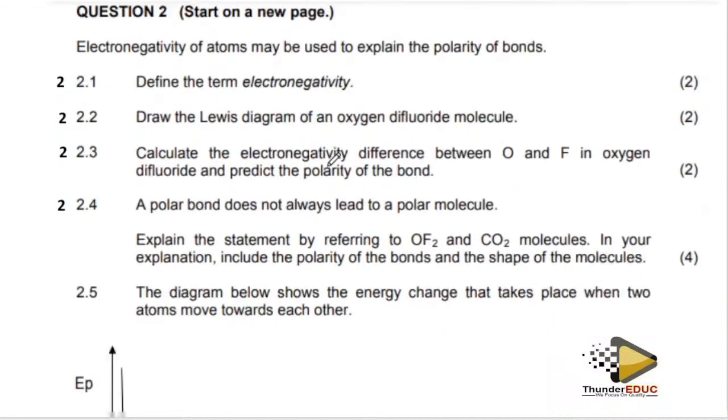Define electronegativity. We have talked about it. Electronegativity is the ability of the atom to pull the bonding pair of electrons. Draw the Lewis diagram of oxygen difluoride. Oxygen difluoride is oxygen with two fluorines.